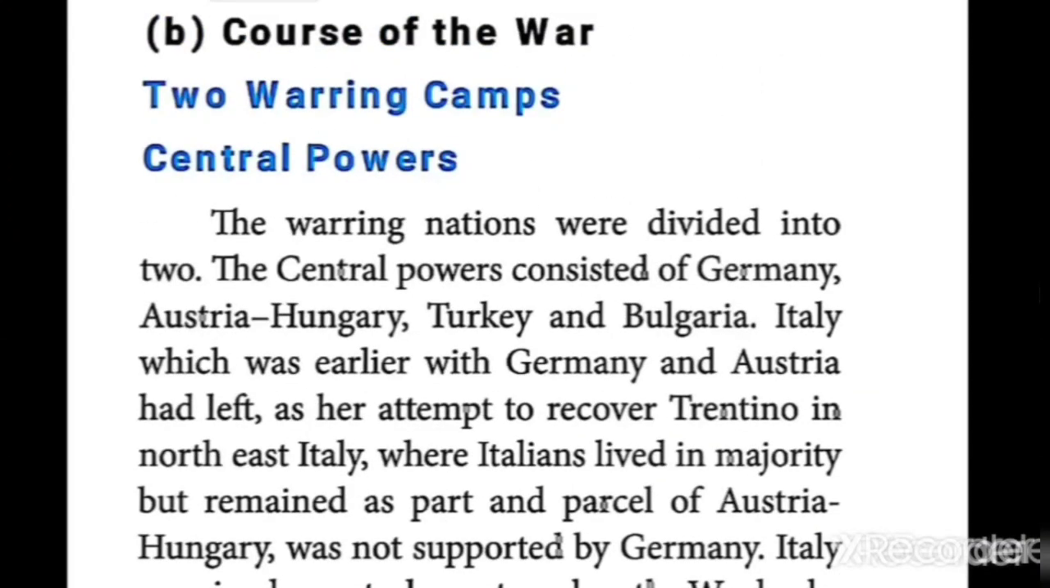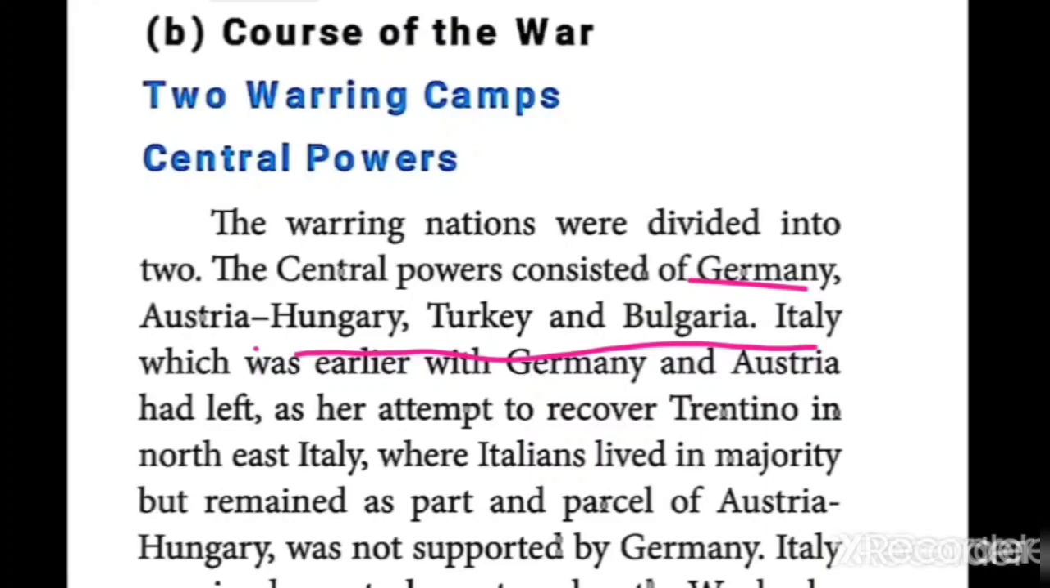The central powers consisted of many countries. Who are the countries? Germany, Austria-Hungary, Turkey and Bulgaria. So those countries are there.